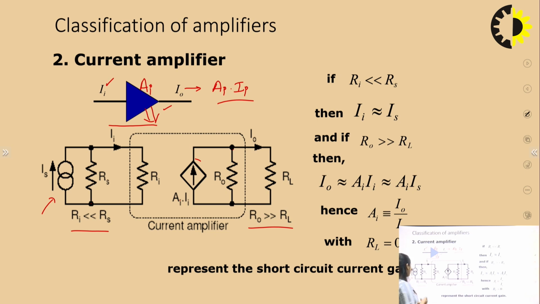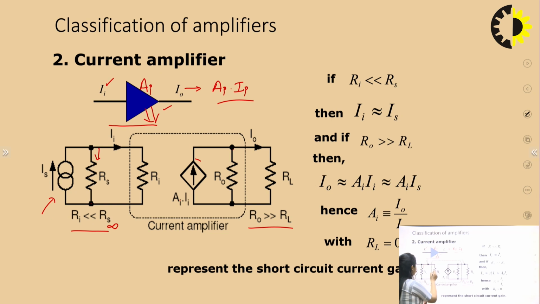Now you can see that R input is very much less than Rs. This condition must be satisfied for proper impedance matching. What happens if our input resistance is very high? In that case, the complete current flows in this, and that means there is a maximum loss of the input signal, but we want that the maximum current will be supplied at the input terminal. So for that case this resistance must be as high as possible. If it is infinite, that means no current will flow in this.